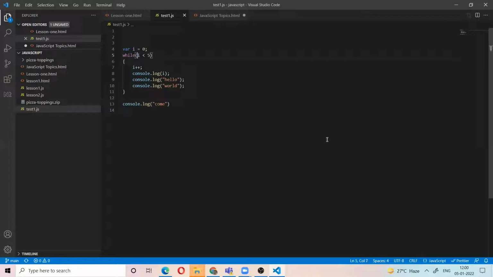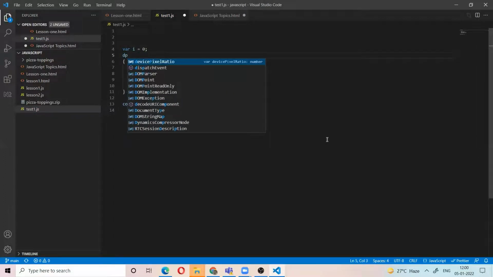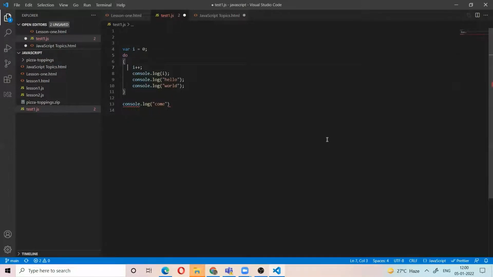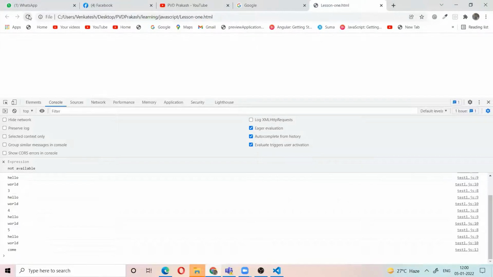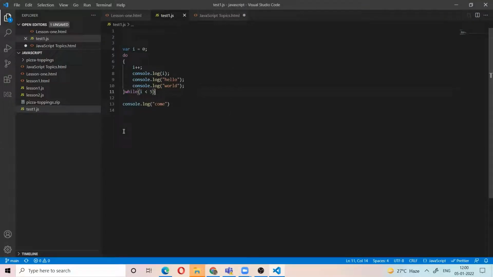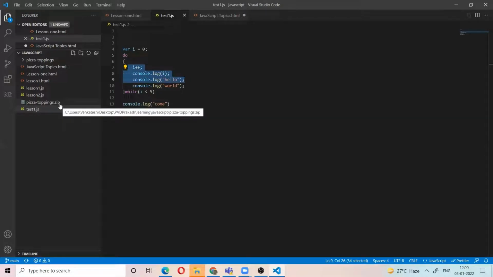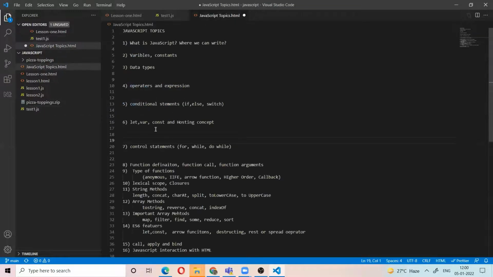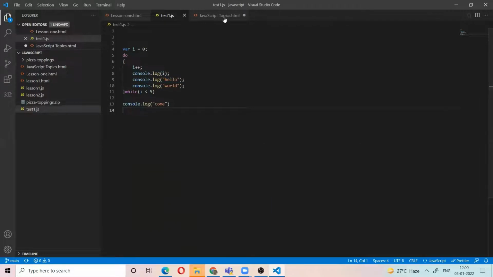There is also something called do while. Do while means do something, do something, up to while. This is the do while. Both are the same. These are called control statements. To repeat some set of statements up to a particular time, we use control statements. For control statements we use the for, while, and do while. Okay, this is the topic up to here.